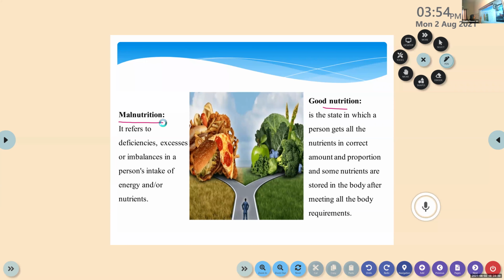Am I fast? No, right? Malnutrition refers to the deficiency of any nutrient, and excess or any kind of imbalance in a person's intake of energy or nutrients. So the deficiency of any nutrients, the excess of any nutrients, or the imbalance in the composition of nutrients leads to the condition called malnutrition. Clear? Okay.